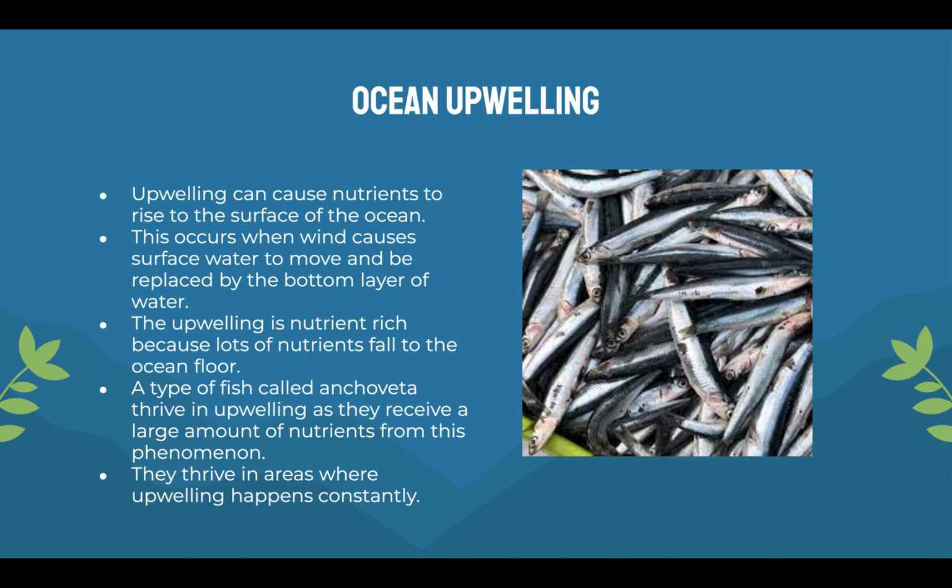Upwelling is nutrient rich because lots of nutrients fall to the ocean floor. Again, the nutrients sink. A type of fish called anchoveta, related to anchovies, thrive in upwelling as they receive a large amount of nutrients from this phenomenon.